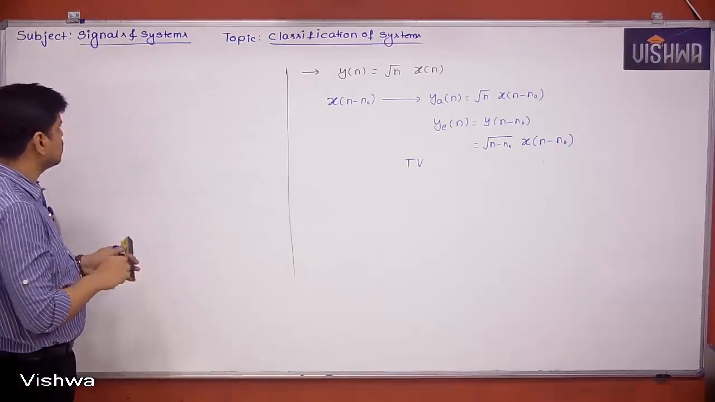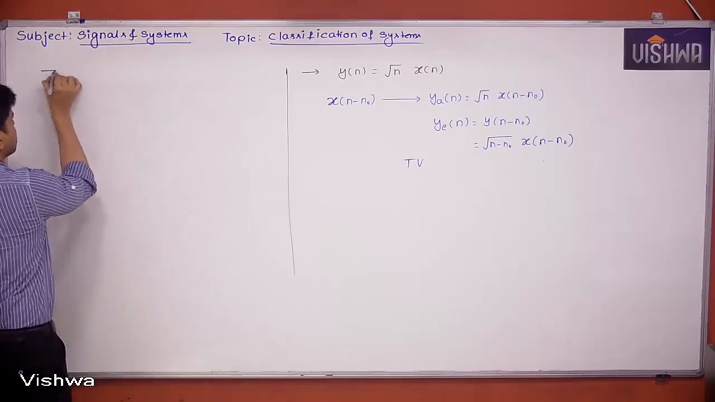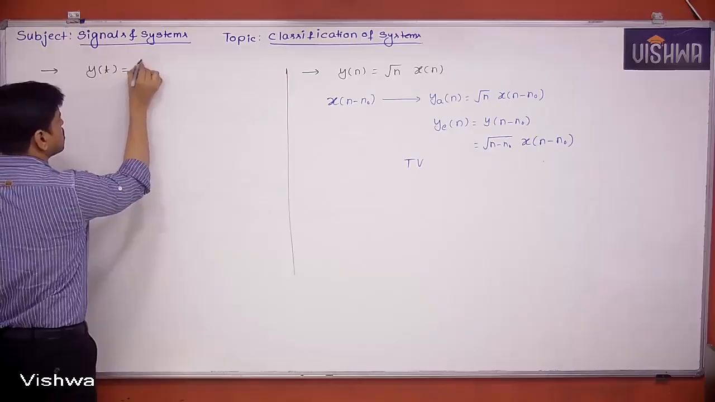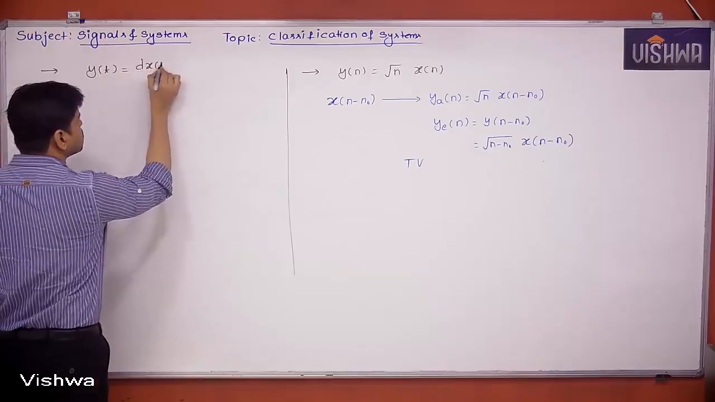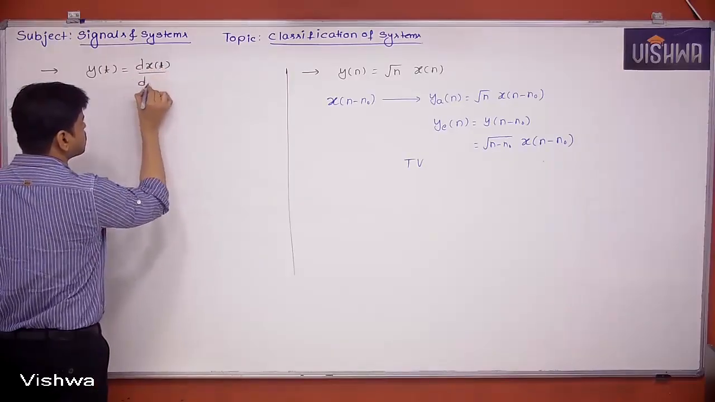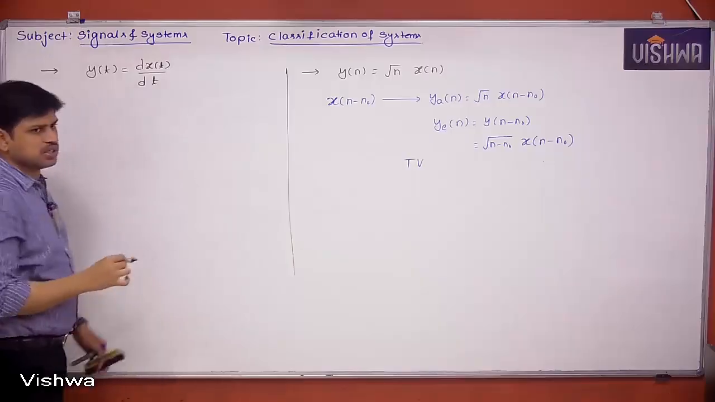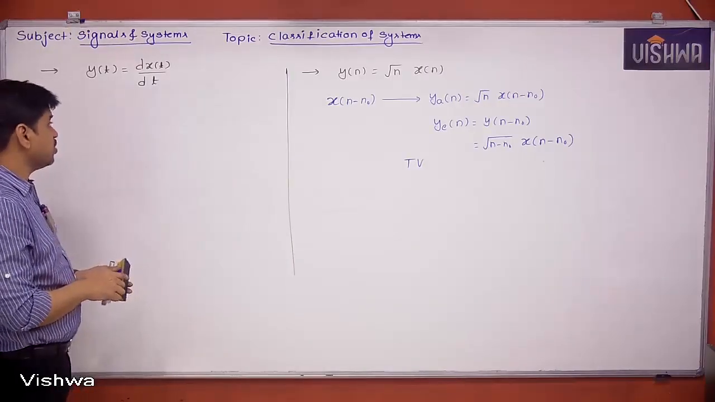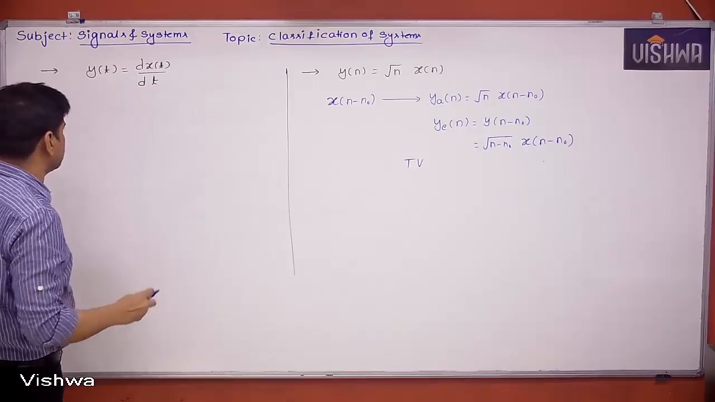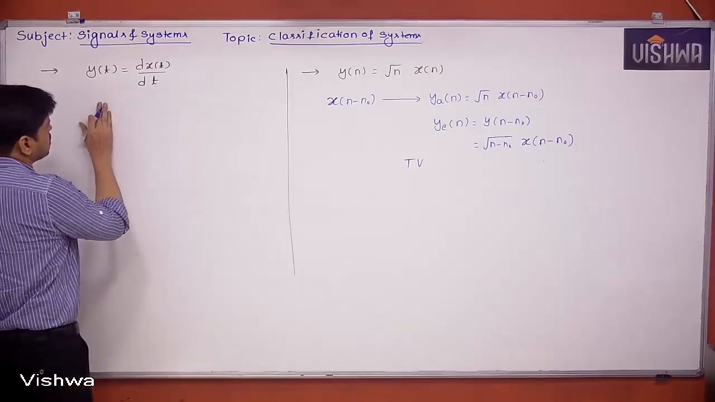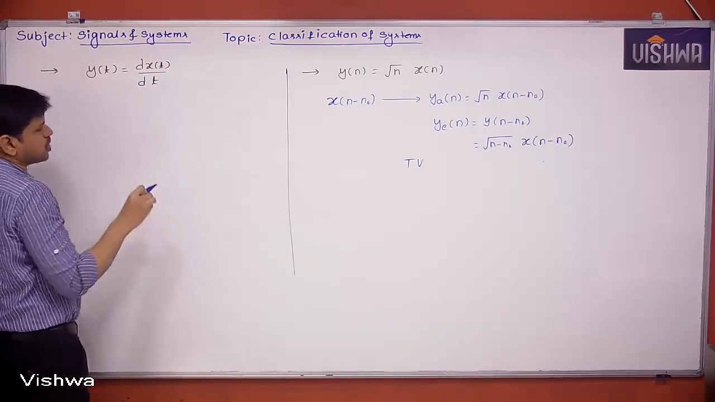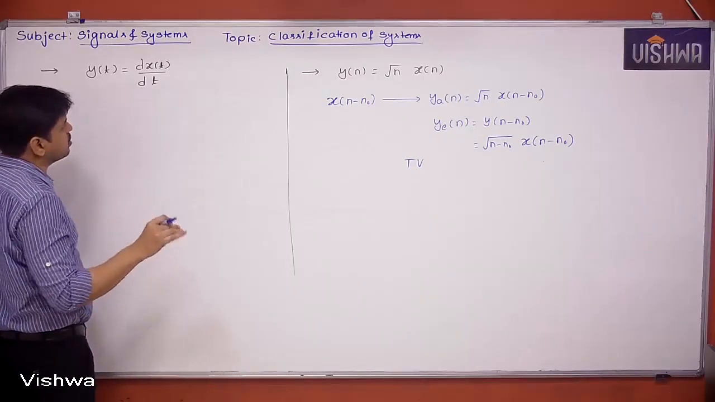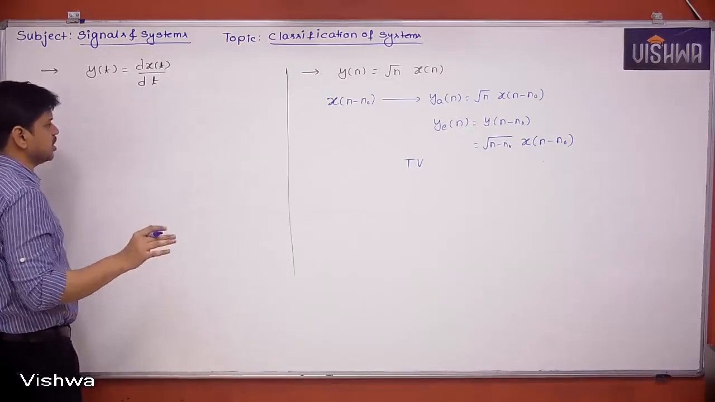Now, let's say y of t is equal to dx of t by dt. Is it time invariant or time variant? It is time invariant. But let's see how it is going to be. What the system is doing is, whatever the input is, that has to be differentiated by d by dt. So we have to do the differentiation d by dt for the given signal.